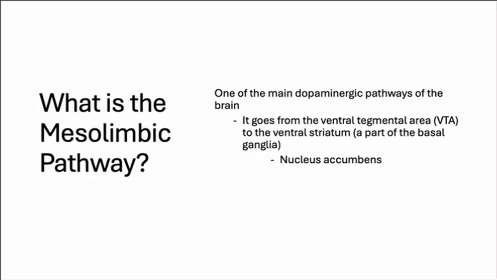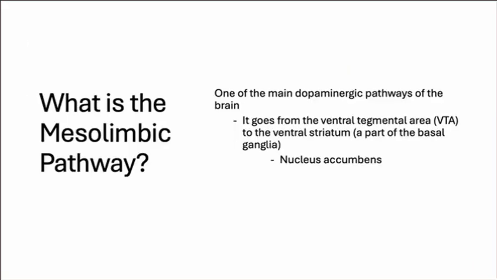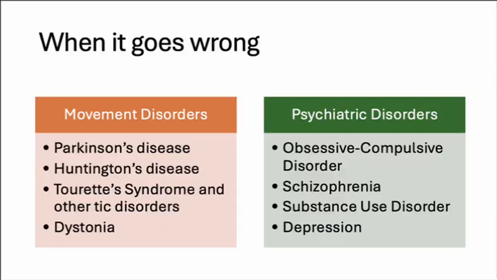Current research believes that the nucleus accumbens is one of the main areas for addiction. And that is seen, I am a part of a research lab right now, the McReynolds Lab, which is a University of Cincinnati College of Medicine, Pharmacology and Physiology lab. And we study the impacts and effects of stress on drug addiction using rat models. And one of the areas that we are currently investigating is the nucleus accumbens. So it's one of the reasons I chose this area.